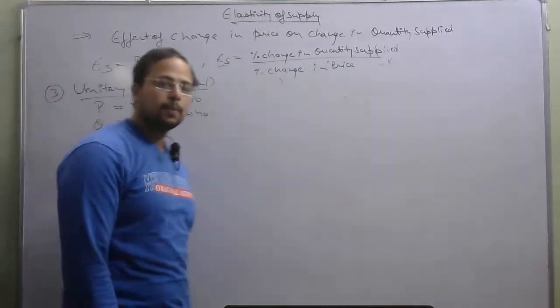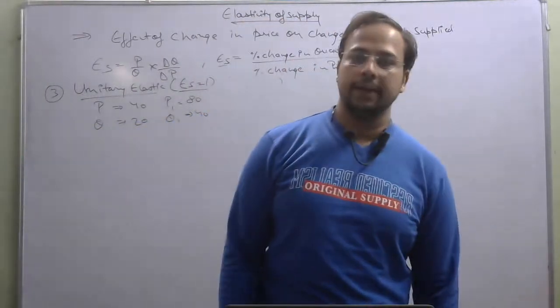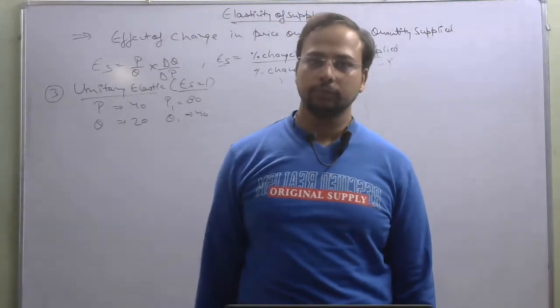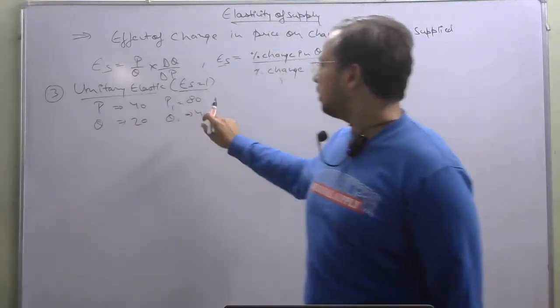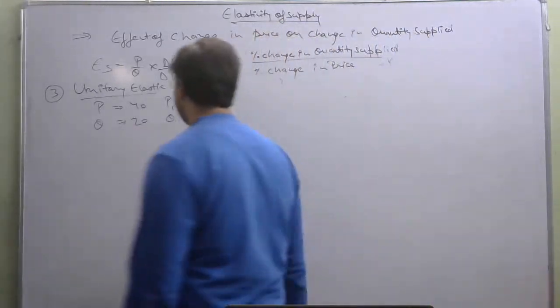Now in this case, the quantity supplied is increased from 20 to 40.